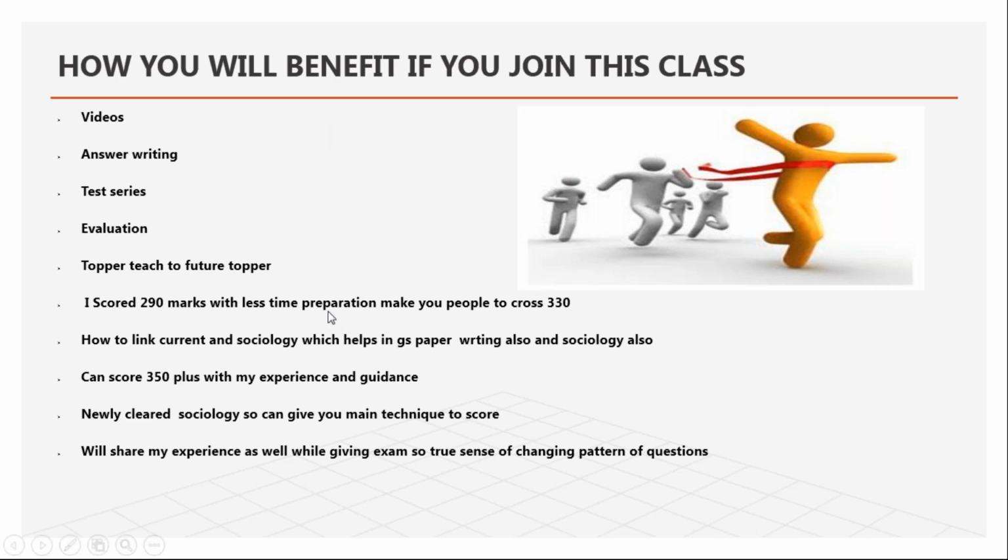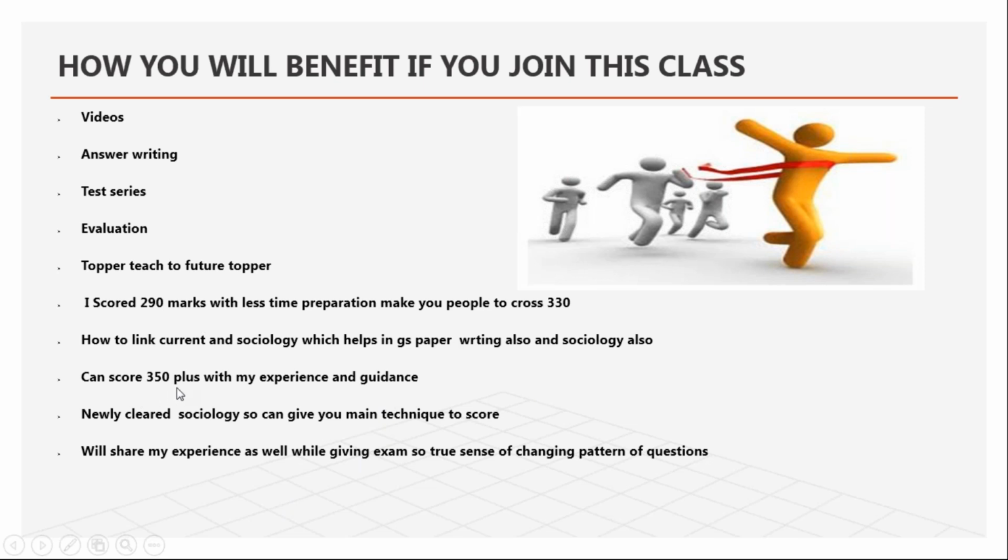I scored 290 marks with less preparation, and will make you people cross 330 marks. So how you can link with current sociology will help you not only in your GS paper but also in the sociology paper. Your GS paper analysis and how to deal with this topic, anytime you can ask me. I will be available not only for sociology but for other GS papers if you have any doubts.